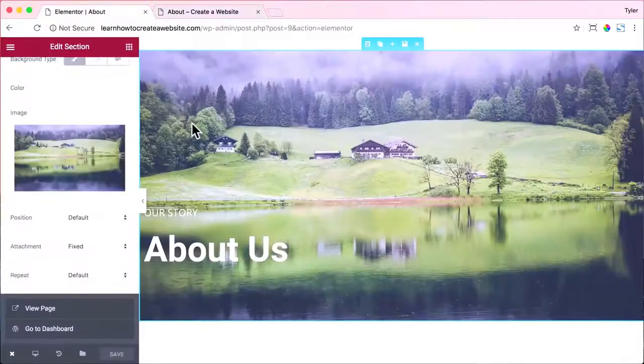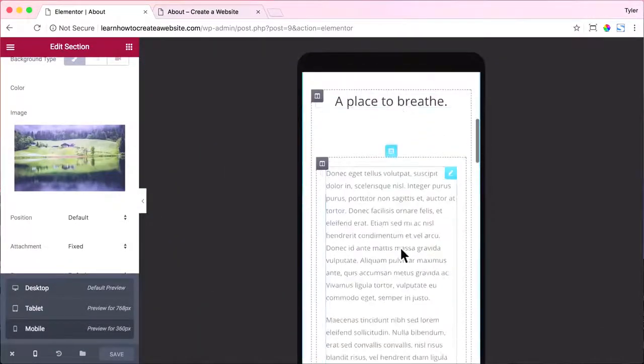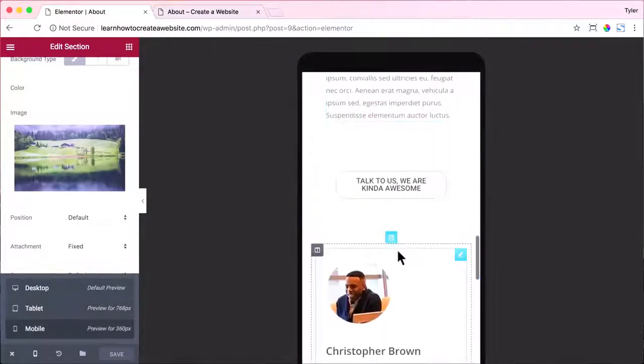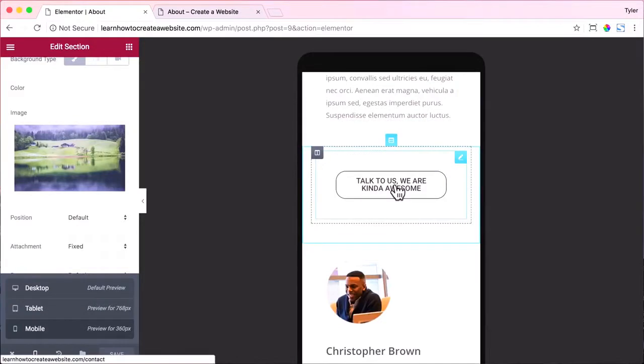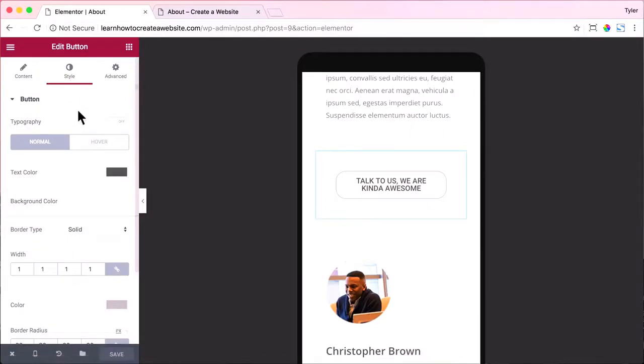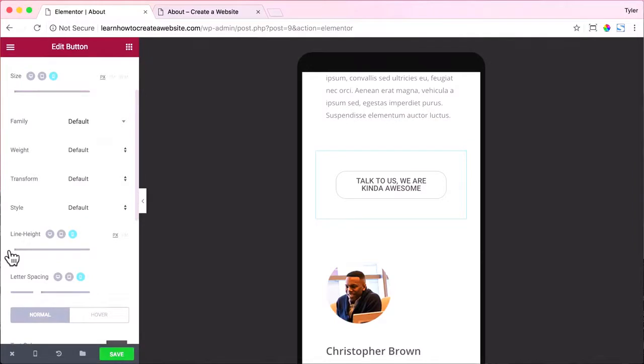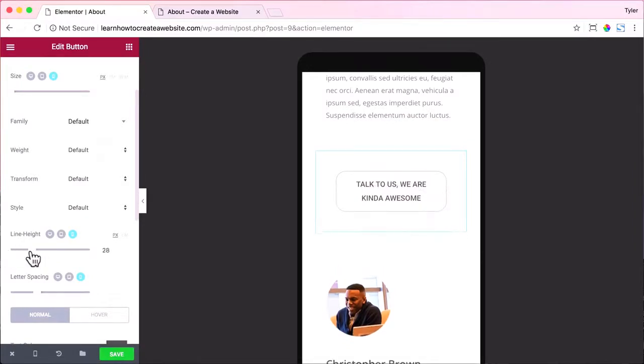All right, so let's go back to Elementor and let's click on this button down here and click mobile to simulate the phone. And let's click on our button because we want to add a little space to this button because it's a little cramped. So if we click on it and go to style and choose typography as on, then go to line height, let's pump it up a little bit. We will make it 23.